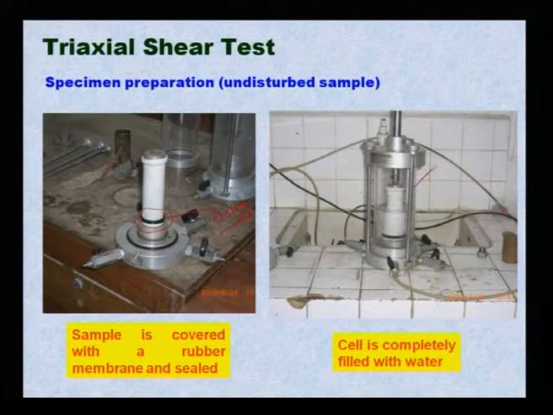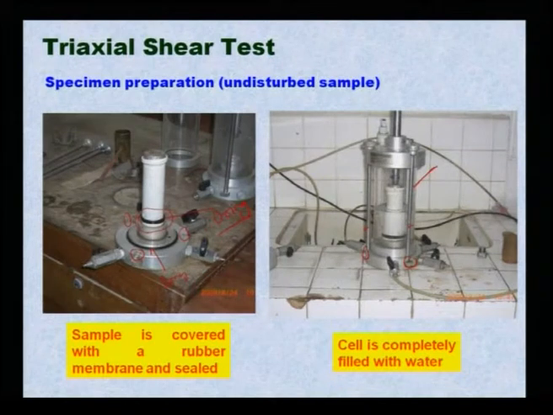This is my cell. You put it in position. If you look at this cell, there are three parts diametrically opposite to each other. This is the arrangement where it fixes, so that the cell can be fixed tight in position. Once this cell is fixed, here again one more O-ring is there, so that it will not allow any leakage from the cell to outside. So, it has been fixed tight.